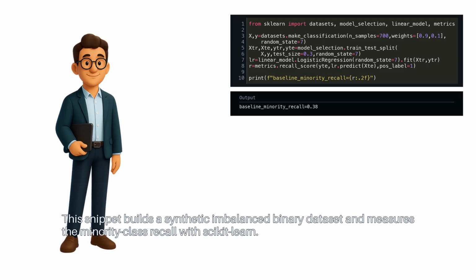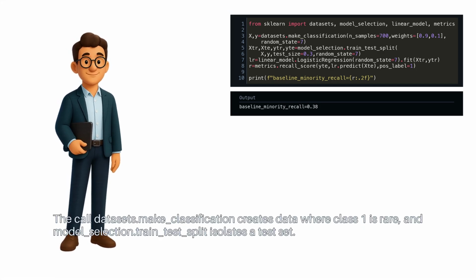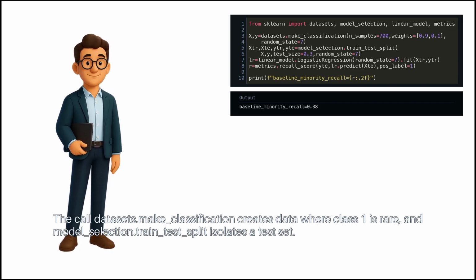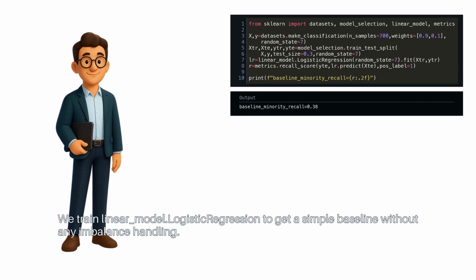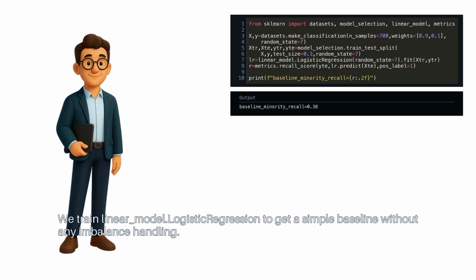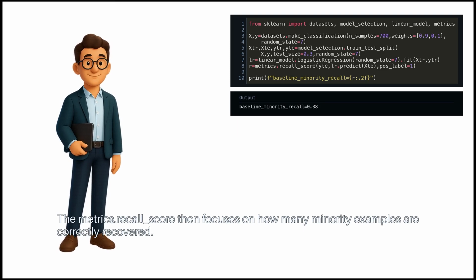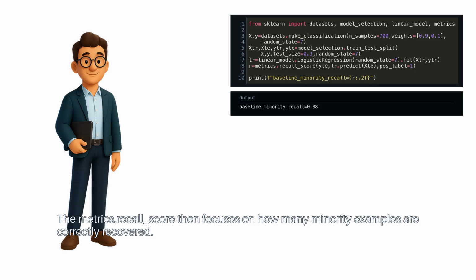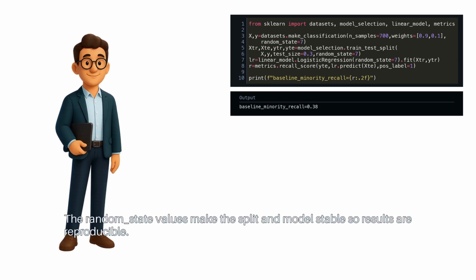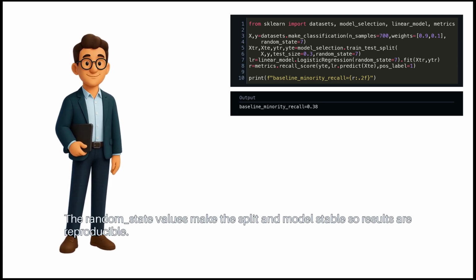This snippet builds a synthetic imbalanced binary dataset and measures the minority class recall with scikit-learn. The call datasets.make_classification creates data where class 1 is rare, and model_selection.train_test_split isolates a test set. We train linear_model.LogisticRegression to get a simple baseline without any imbalance handling. The metrics.recall_score then focuses on how many minority examples are correctly recovered. The random_state values make the split and model stable, so results are reproducible.